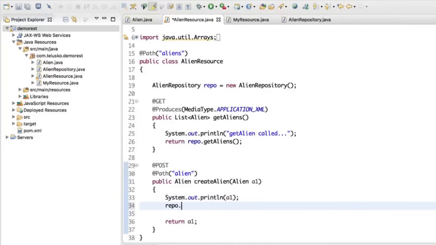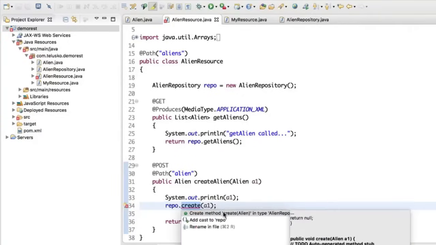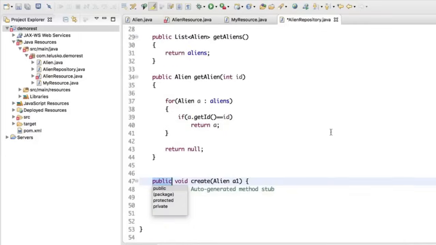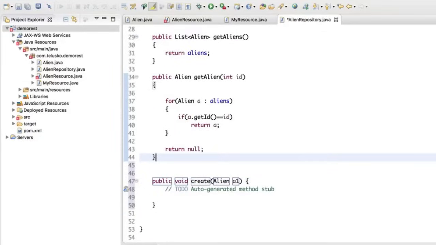So what I will do is say repo dot create, a method on the repository which will accept A1 and add the data into the repository. But hold on, we don't have any method inside this alien repository. So we can directly click that error here and create a method there. We'll say create method alien, and we get this method which will accept your value.